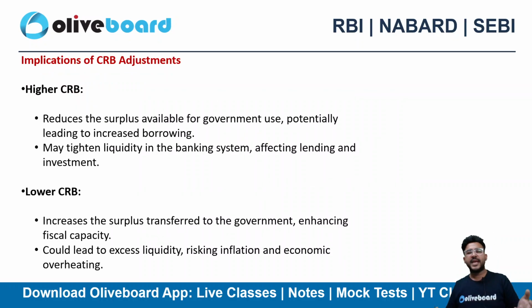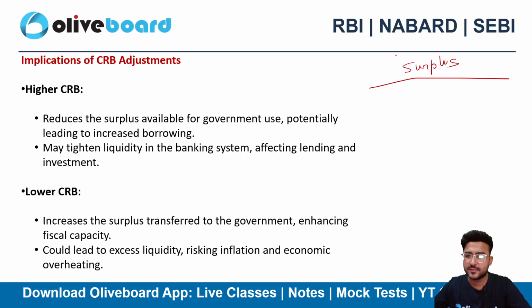What are the implications of CRB adjustment? Let's suppose the CRB is higher. I told you that the surplus has two parts. Let's suppose the surplus is 100 rupees. If I keep the CRB at 10 rupees, let's suppose at a higher end, definitely the dividend that we will be paying to the government will be less.